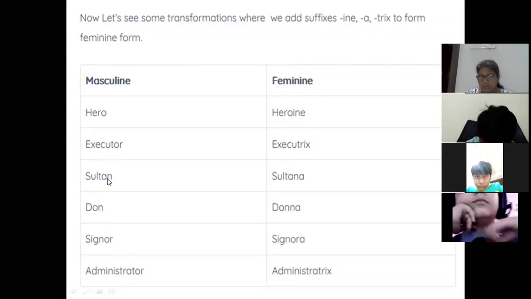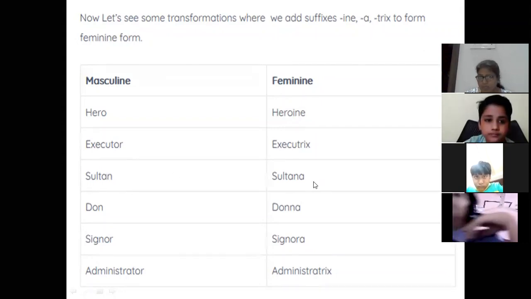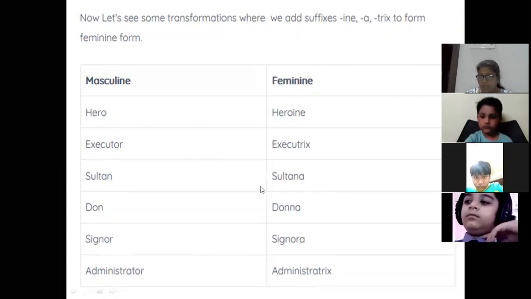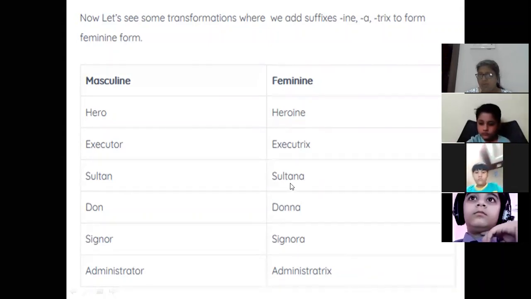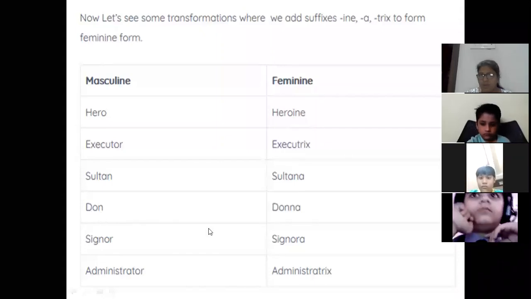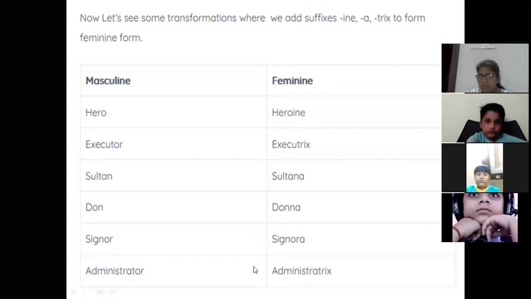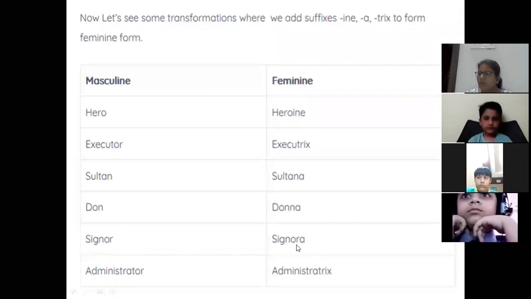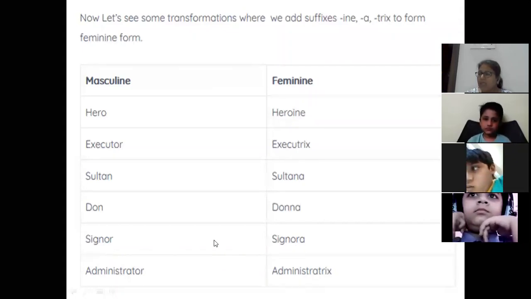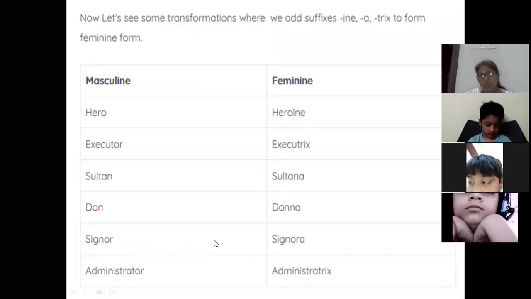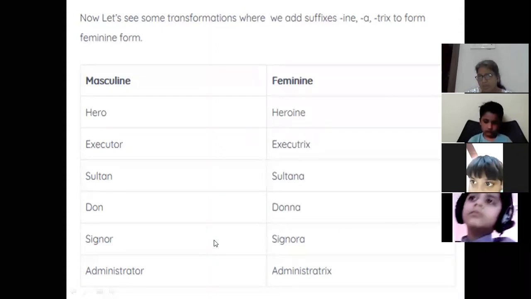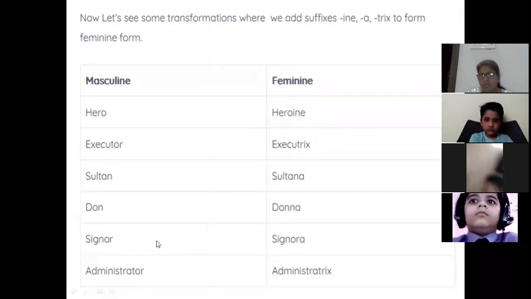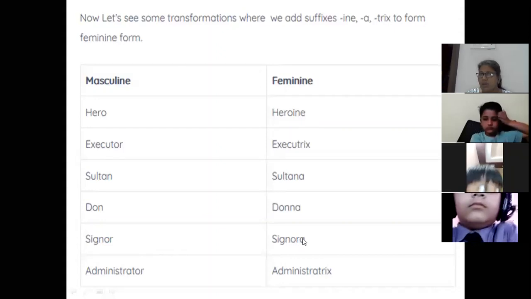Again Sultan. So I have added A, and by adding this, the word changes from Sultan to Sultana. Same, Don, and I have added N-A and it is becoming Donna. Same Signor, Signora. What is Signora? It's a title which is used for an Italian speaking person. So Signor is used for men and Signora is used for women.